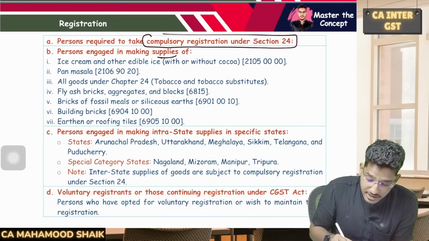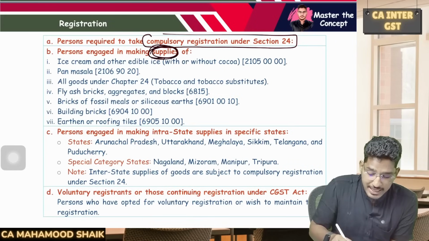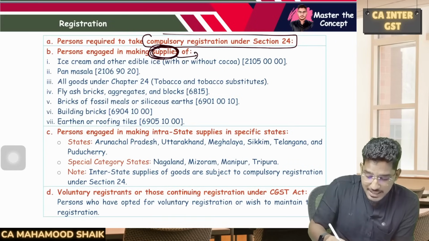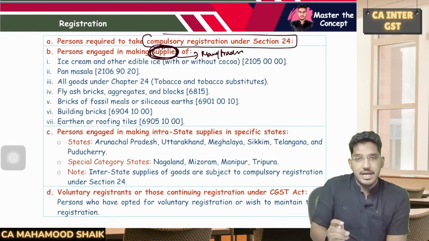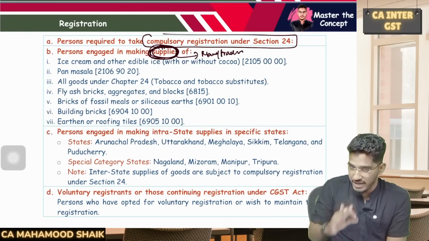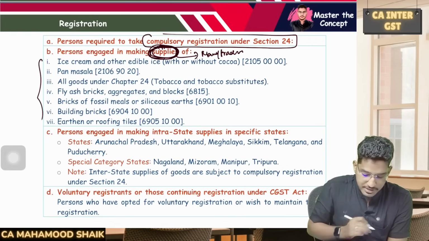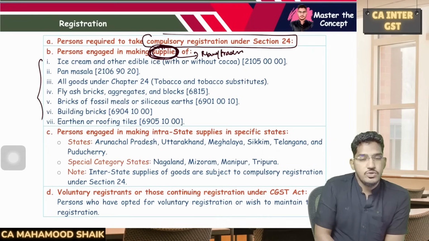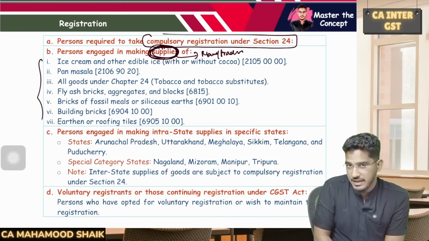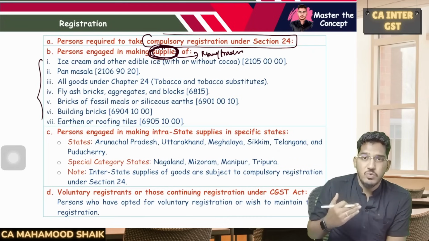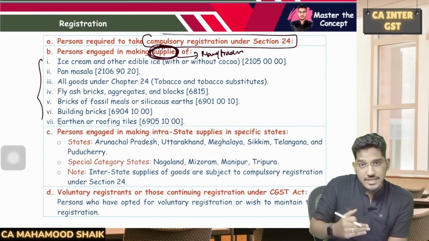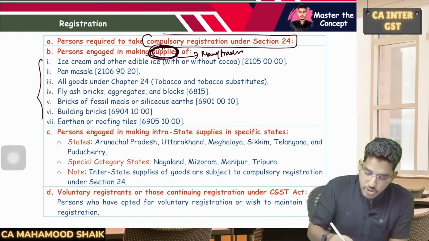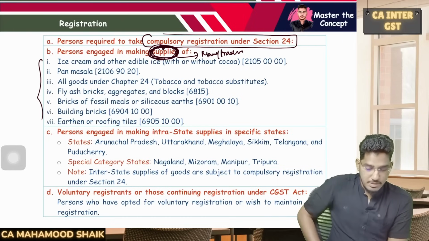Or if you are engaged in making supplies, when I say making supply, that could be manufacture, that could be trading, anything. So if you are engaged in making supplies, either you are manufacturing it or you are only trading it, any of these 7 products, then also you can't enjoy that 40 lakh rupees of enhanced threshold limit. So if you are exclusively making supply of the goods and want to enjoy that enhanced threshold limit of 40 lakh rupees, you should not be making supply of these below 7 products.